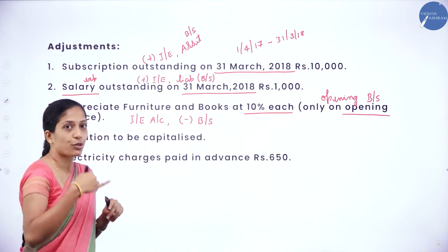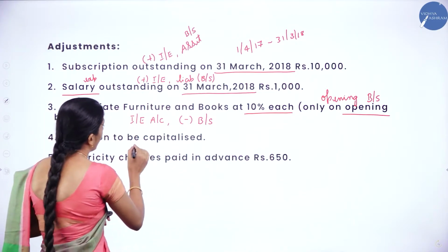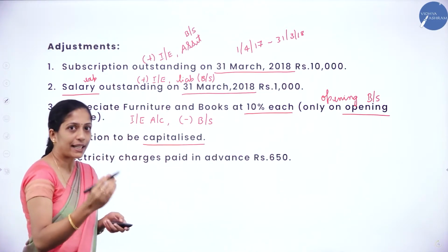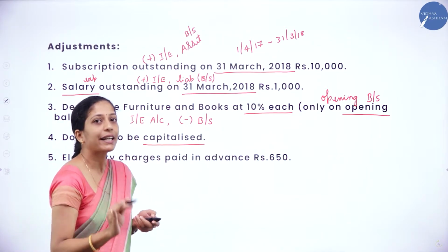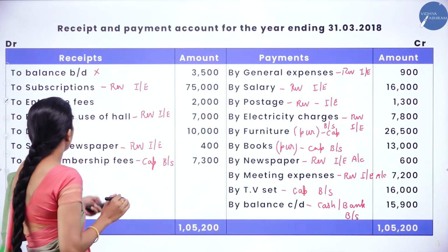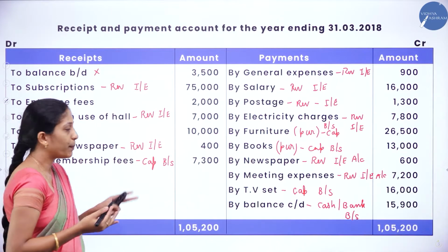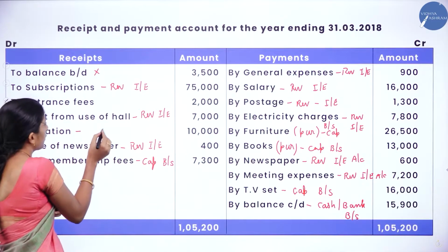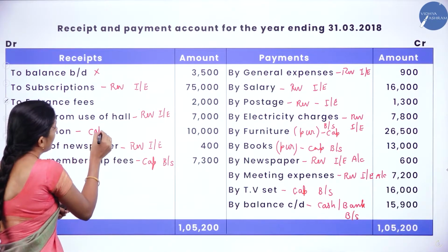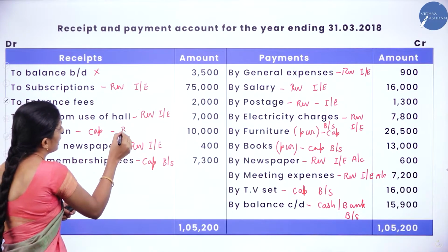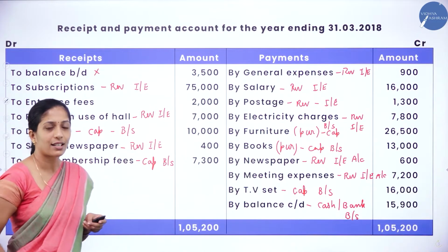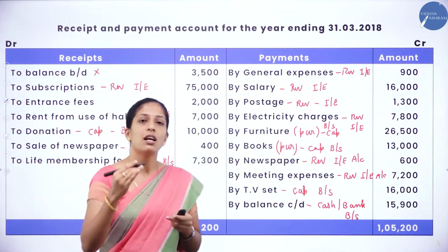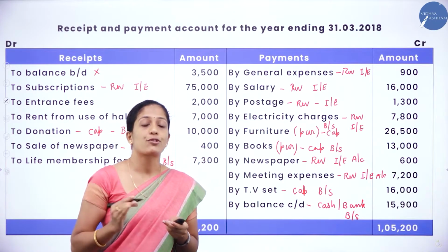Next, donation is to be capitalized. Here they have clearly mentioned it has to be capitalized, in the sense it is a capital item. We had left it blank, right? Now, what is donation? It is a capital item, so it comes under the balance sheet. It doesn't come under the income and expenditure account because they have clearly told that it has to be capitalized.